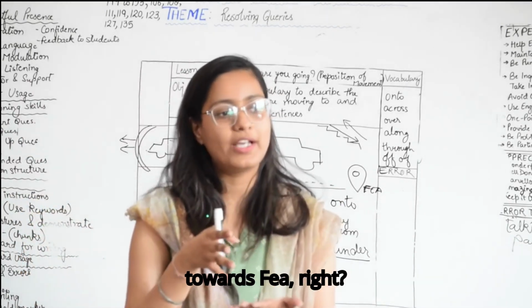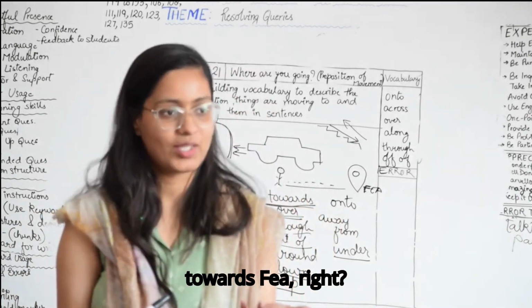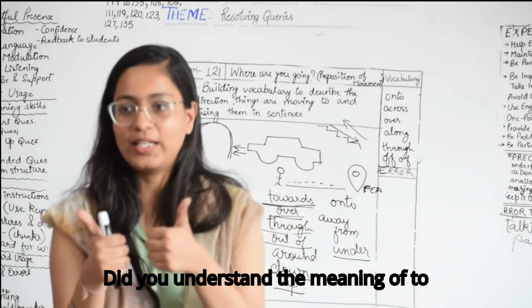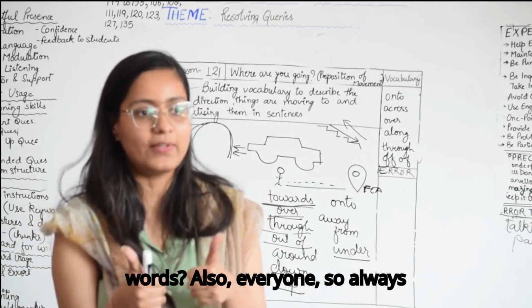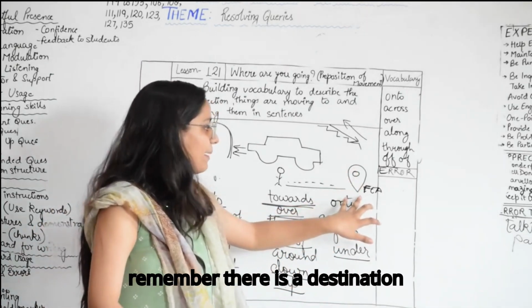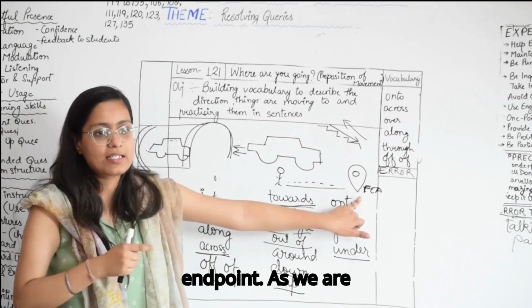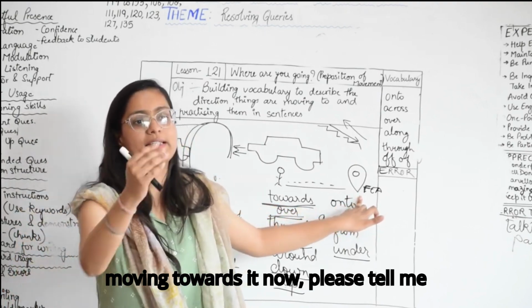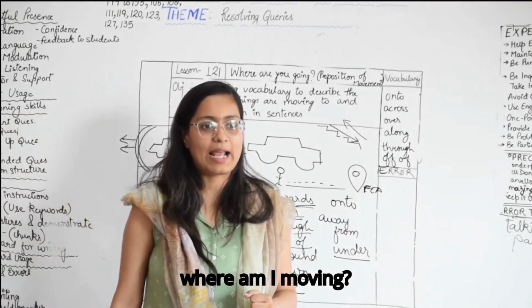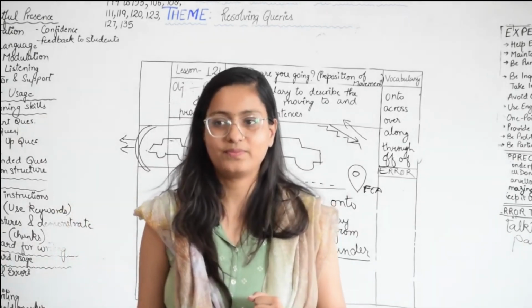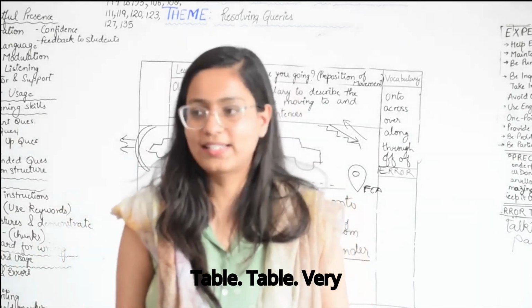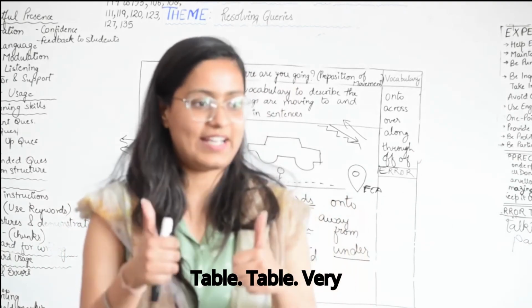The person is going towards the FEA. Yes. Did you understand the meaning of towards also, everyone? So always remember there is a destination, an end point, and we are moving towards it. Now please tell me, where am I moving? Towards the table. Very nice.